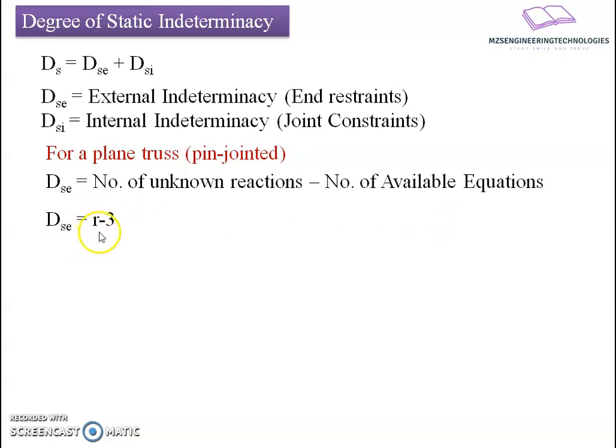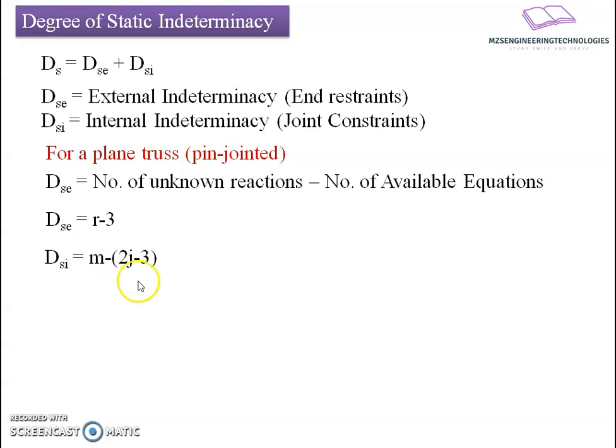Here r is the count of reactive forces developed due to end restraints, and 3 is the number of usable equilibrium equations for the given force system. Let us count the degree of internal indeterminacy, which is defined as m minus 2j minus 3.